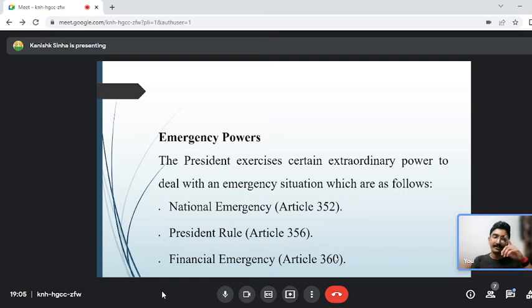If you remember, after the post-poll violence of West Bengal, when the new government of Mamata Banerjee was formed, there was post-poll violence and everyone was demanding that there should be president's rule. That was a scenario when president's rule could have been imposed by the government of India. The government of India did not, and we are not going to discuss that issue, but those were the circumstances when the constitutional machinery of the state was in breakdown. The government was not working according to the constitution, and that was the case for president's rule.